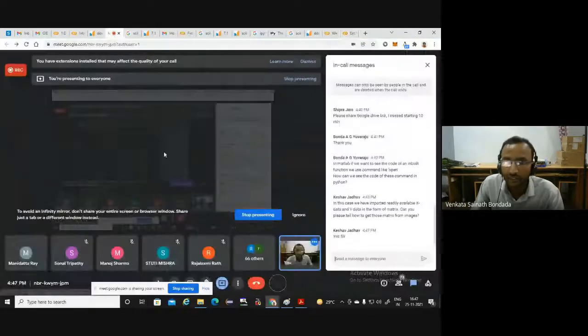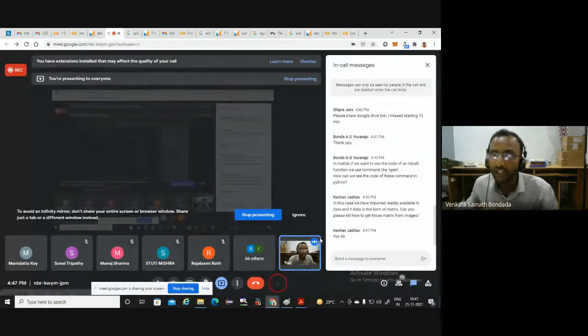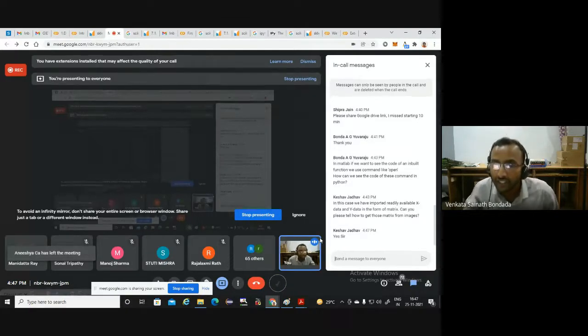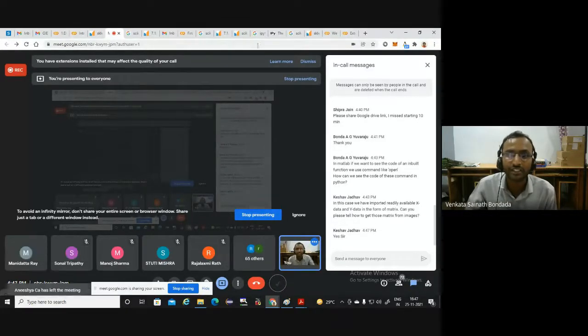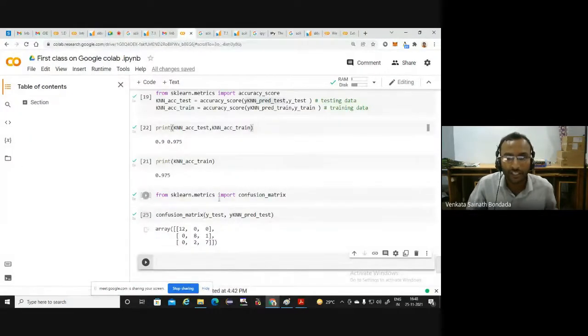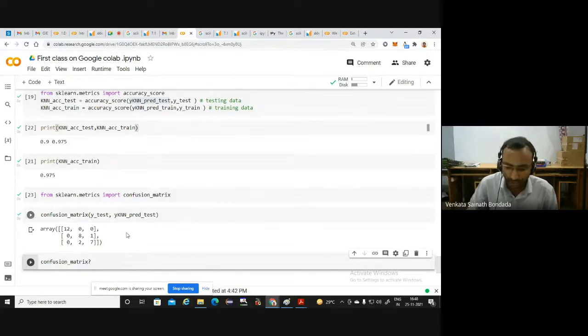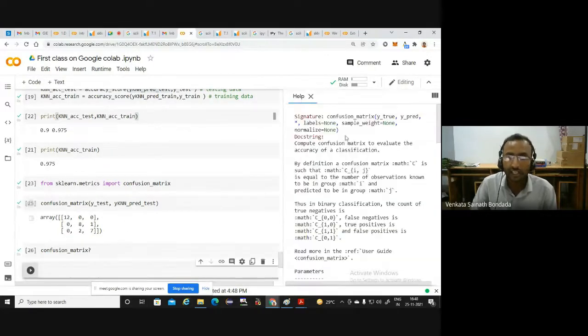Any other queries? Okay. In MATLAB, if you want to see the code of an inbuilt function, we use a command like open. How can we see the code of these commands in Python? Very good question. The code of inbuilt functions. Simply by a question mark, you can get to know. Maybe I should have told you. Suppose I am importing confusion matrix, right? What I will do here is type confusion matrix, then a question mark, and then shift and enter. All of you are listening? Help will come on the right hand side.